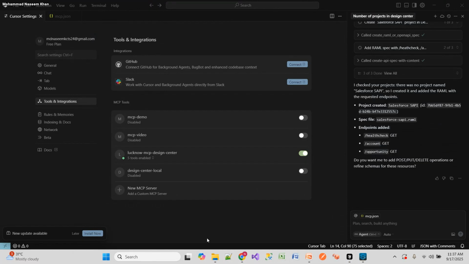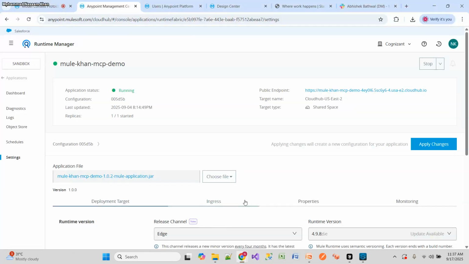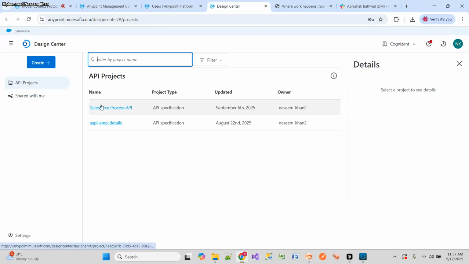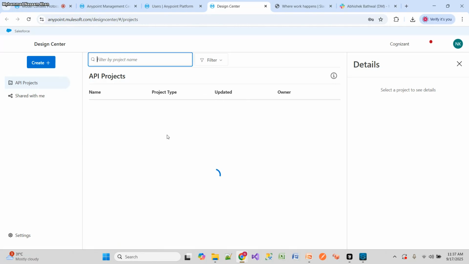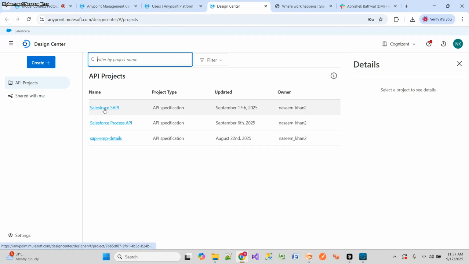So if I check in this Design Center, currently it is Salesforce Process API and SAPI employee details. So it should have Salesforce system API as well, Salesforce API. Whatever name you provide in the input, the same name it will use to create the project. So it is case sensitive. Whatever you provide, the same will get created.